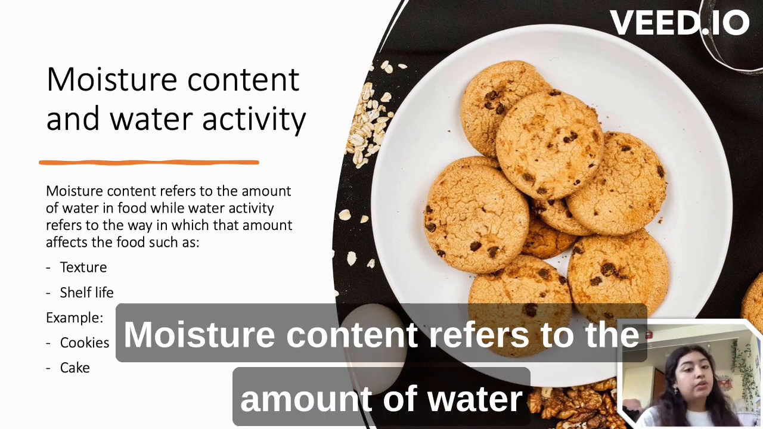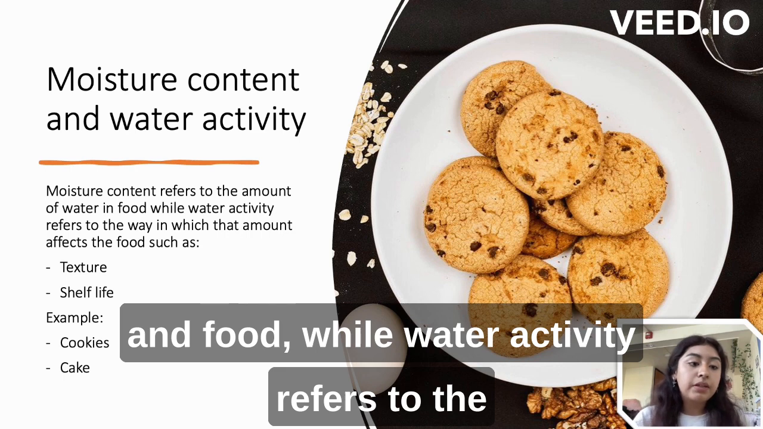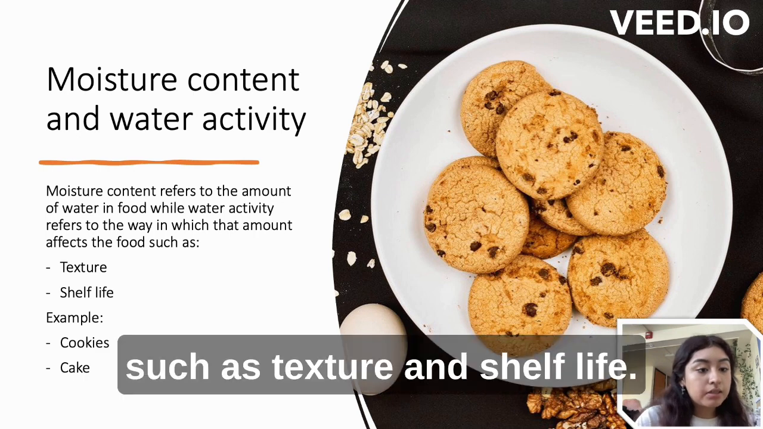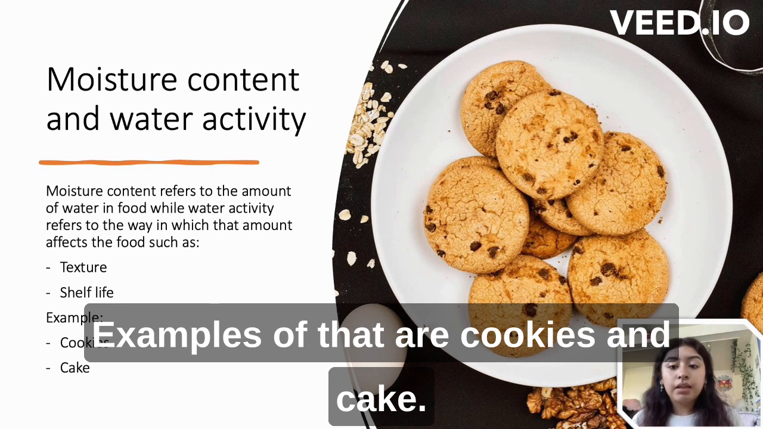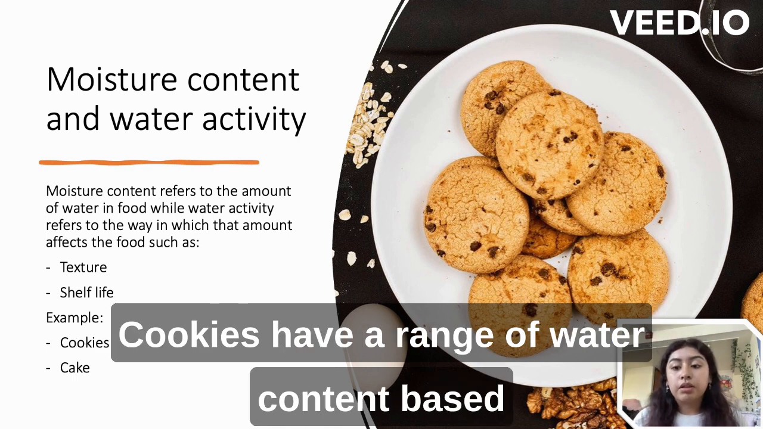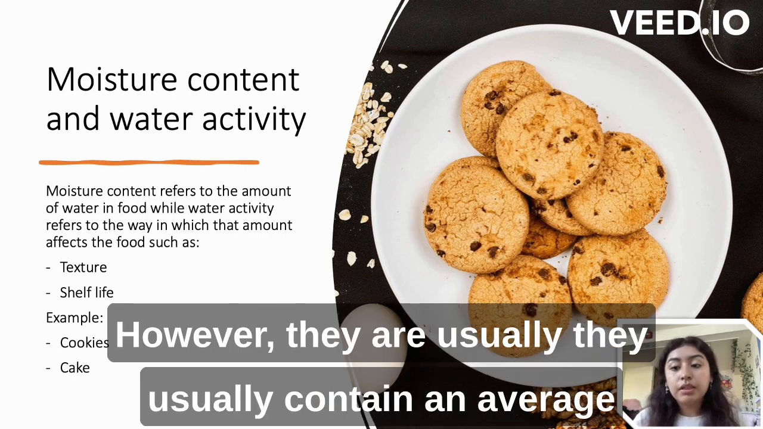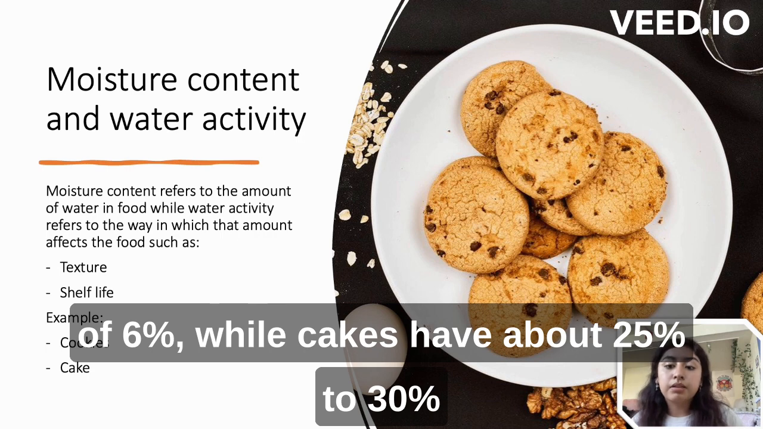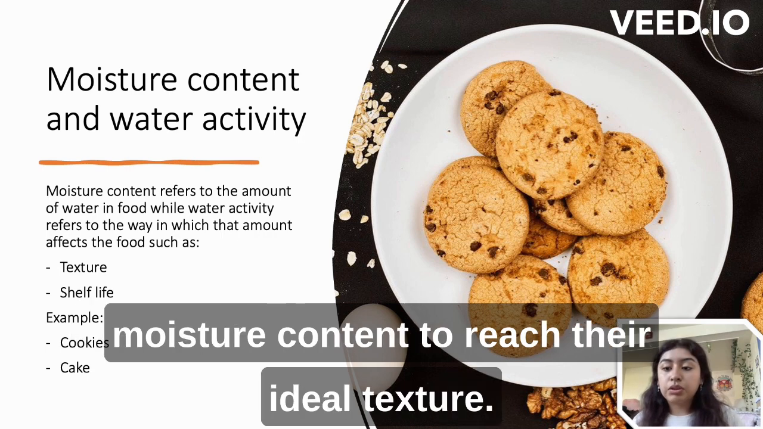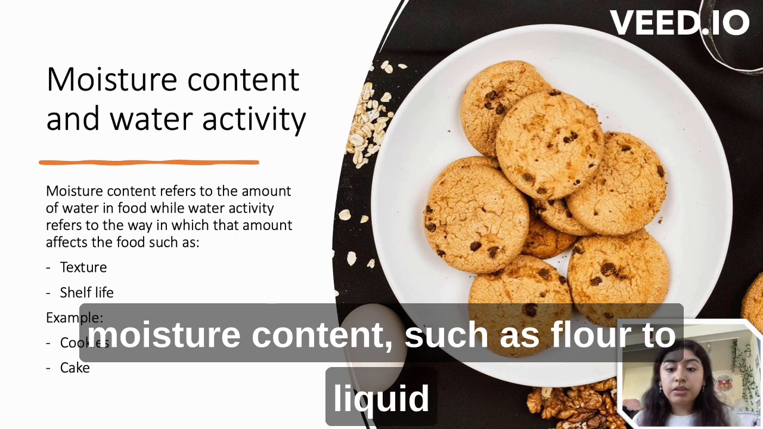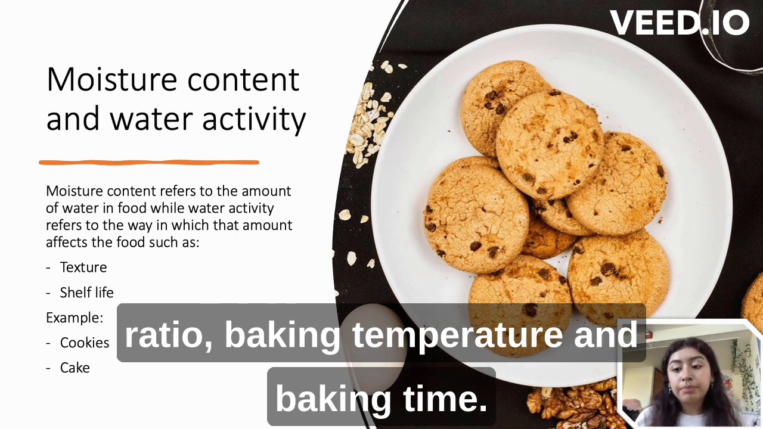The fourth concept is moisture content and water activity. Moisture content refers to the amount of water in food, while water activity refers to the way in which that amount affects the food, such as texture and shelf life. Examples of that are cookies and cake. Cookies have a range of water content based on how hard or soft they are. However, they usually contain an average of 6%, while cakes have about 25 to 30% moisture content to reach their ideal texture. There are also many factors that affect moisture content, such as flour to liquid ratio, baking temperature, and baking time.